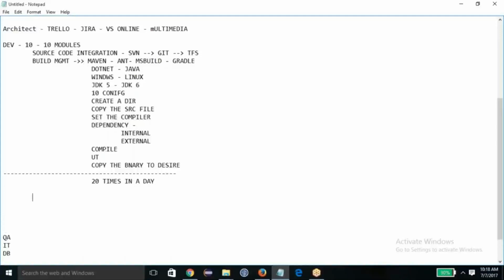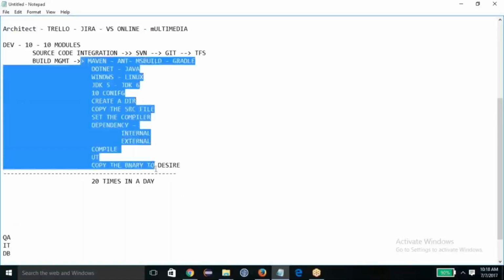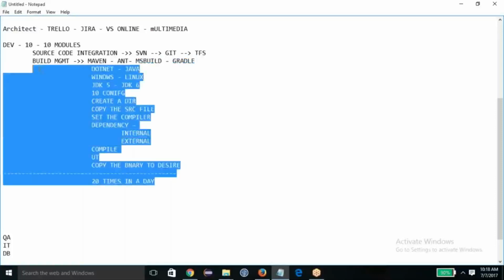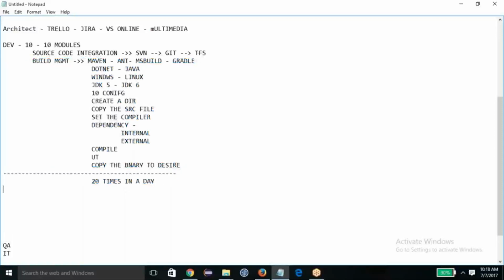So now you have the source code managed efficiently with the help of tools like SVN and Git. You have the build management done with the help of tools like Maven, Ant, MS Build and Gradle. You could automate this process, but you have 10,000s of source code files converted to 10,000s of binary files. Are you going to give this binary code to your QA guys, or to the client? No, of course not. You don't give the binaries, which can be hundreds or thousands, but you give the packages.